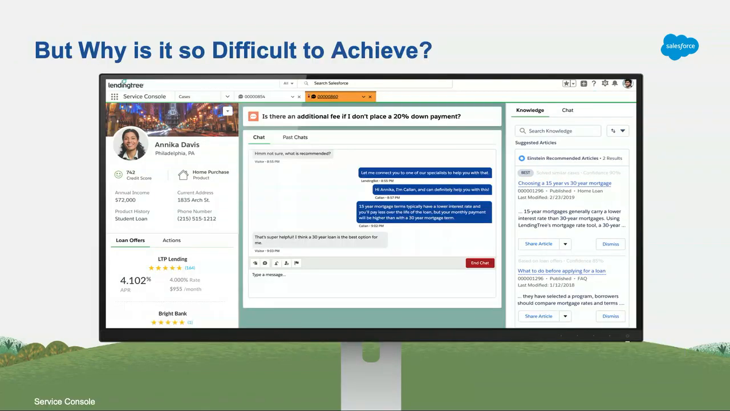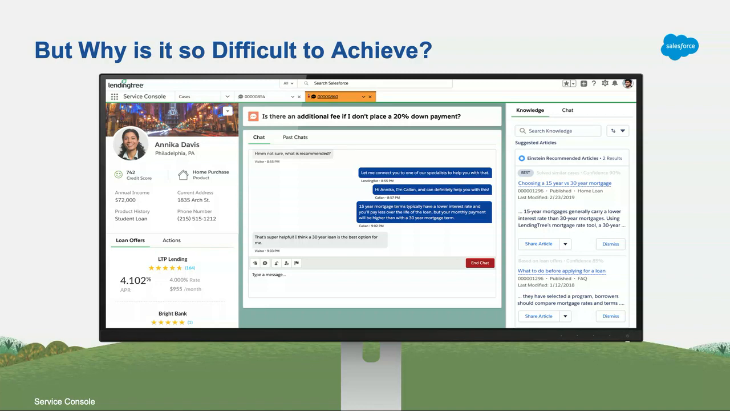But why is it that it's so difficult to achieve? Why is it that when you think about customer service, a lot of the times you're put on hold? Your agent really isn't able to answer all your questions. And the reason is because a lot of your important customer information is actually housed in so many different systems.